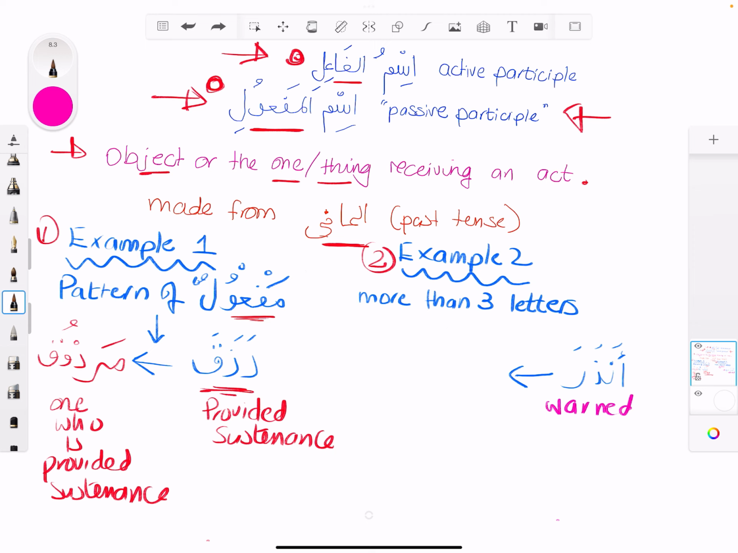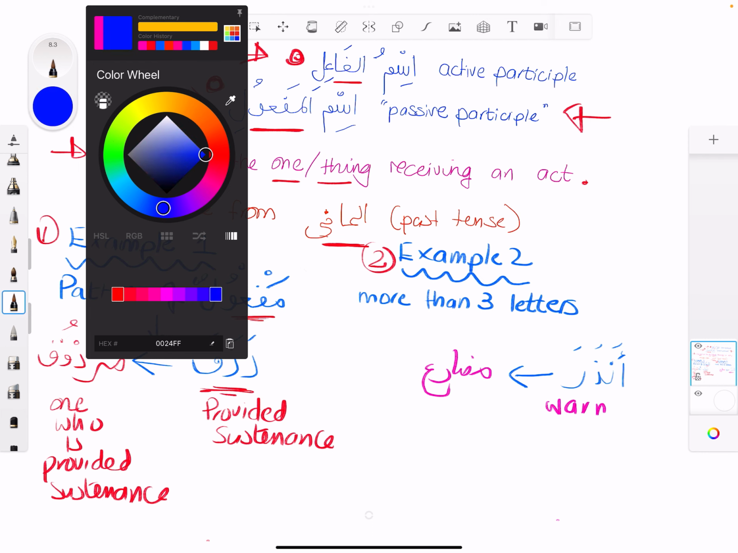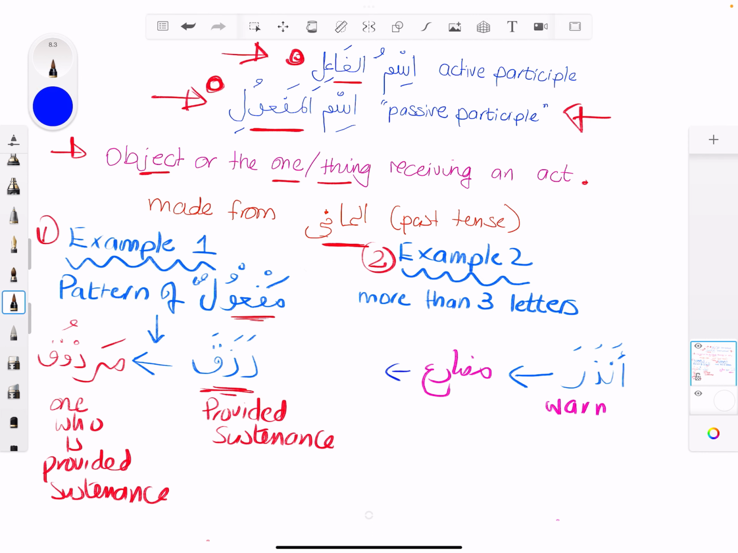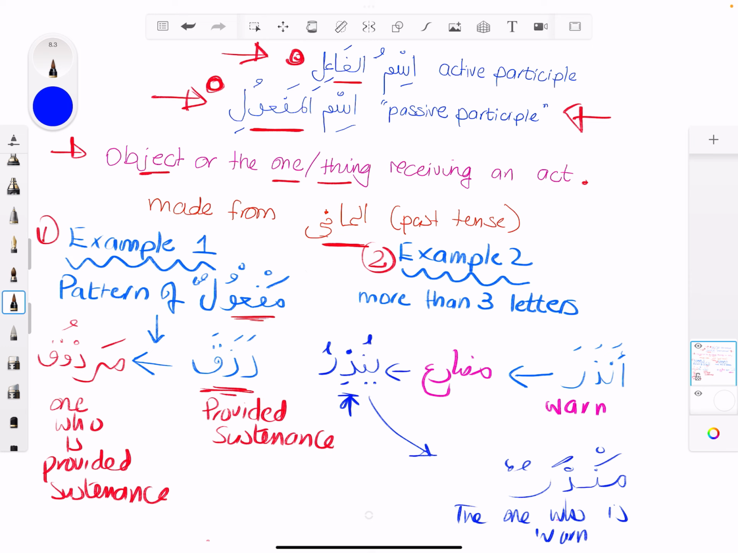Let's go back a bit. So you go to the mudari, which we know is anzara, yunziru. So the mudari of that is yunziru. And all you're going to do is put a meem at the beginning, and carry on. And the second to last letter, which is the zal in this case, you put a fatha on it. Munzarun. Munzarun. The one who is warned. Okay? Straightforward. So it's munzarun.